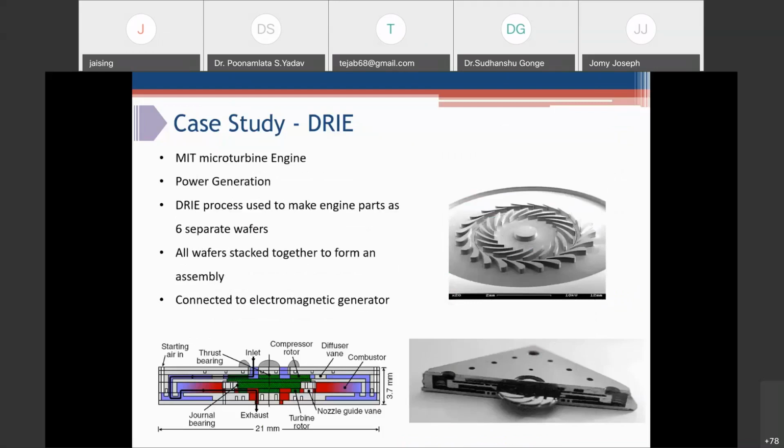Another classical example of the deep reactive ion etching process is the MIT microturbine engine. This was used for power generation. This process was used to make engine parts on 6 separate wafers, and such complex geometries have been fabricated using the deep reactive ion etching process.